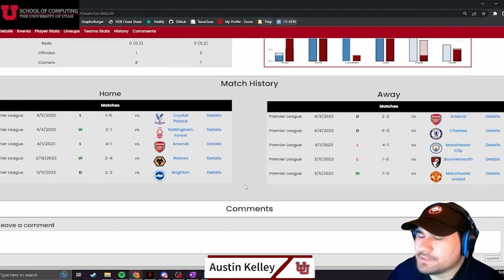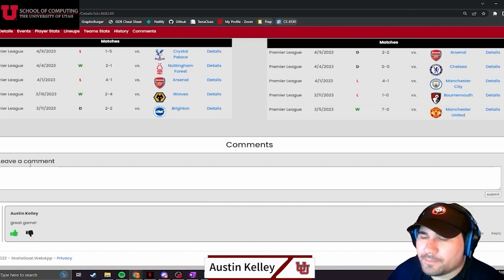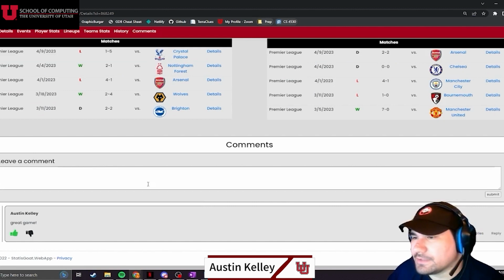After that, we have the match history section, which just shows us each team's 5 most previous matches and some basic information on them. And then at the bottom we have the comment section where users can leave comments and reply to others as well. And we also have the option to like and dislike as well.